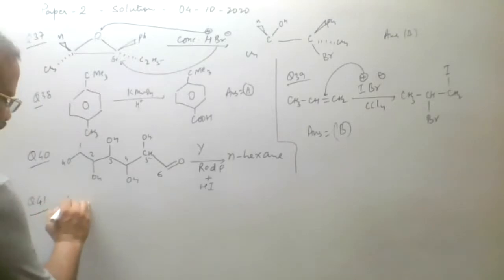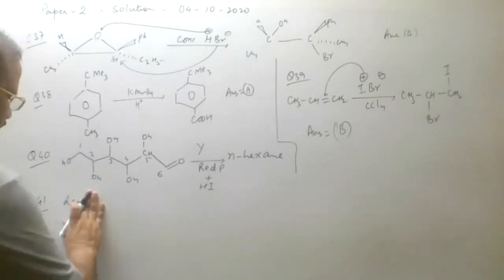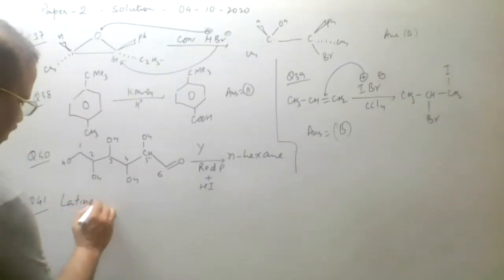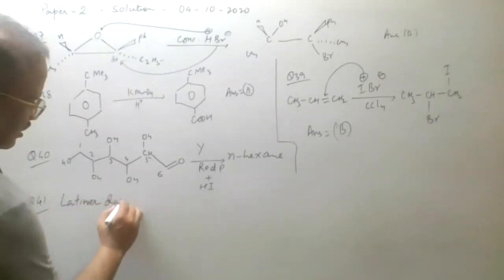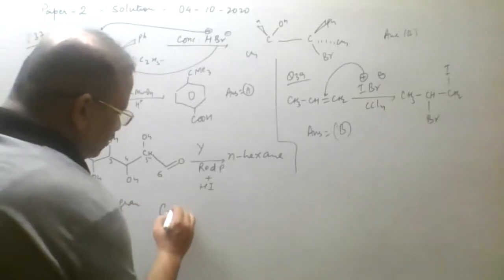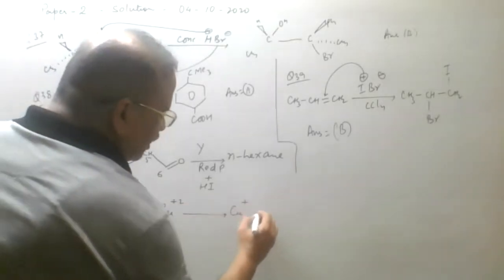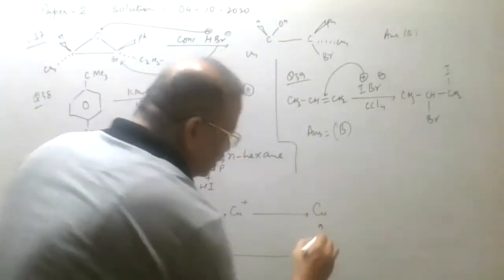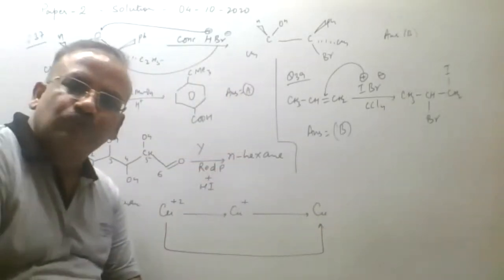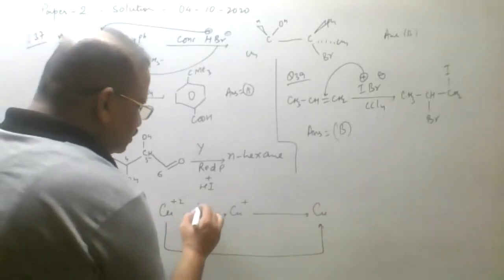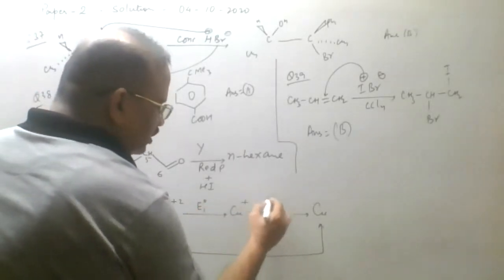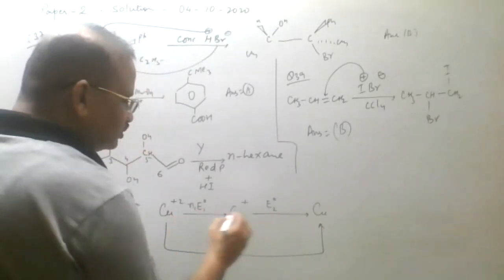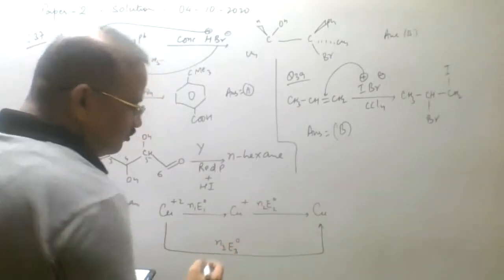We can use a Latimer diagram for this. The Latimer diagram is Cu2+ gets converted into Cu+, Cu+ gets converted into Cu, and we can also write that Cu2+ can convert into Cu. Suppose this is E1 naught, this is E2 naught, and this will be E3 naught. The n factors are n1, n2, and n3.